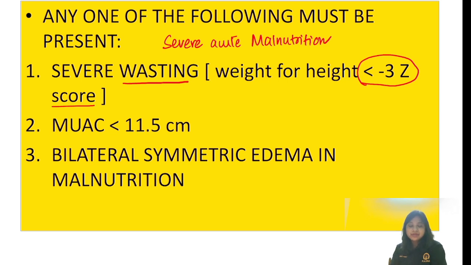Mid upper arm circumference is less than 11.5 centimeter. This is asked in your paper. And bilateral symmetrical edema of nutritional origin. If any one of them is positive, we call it severe acute malnutrition. Okay. And what is wasting? It is weight for height. Very, very important. Weight for height is termed as wasting.